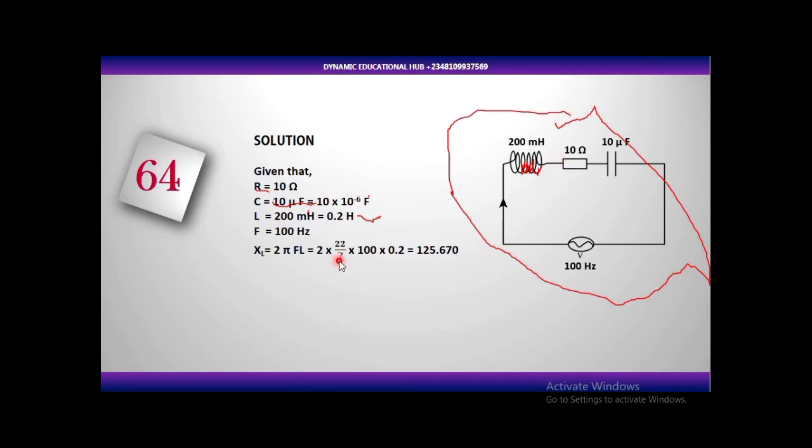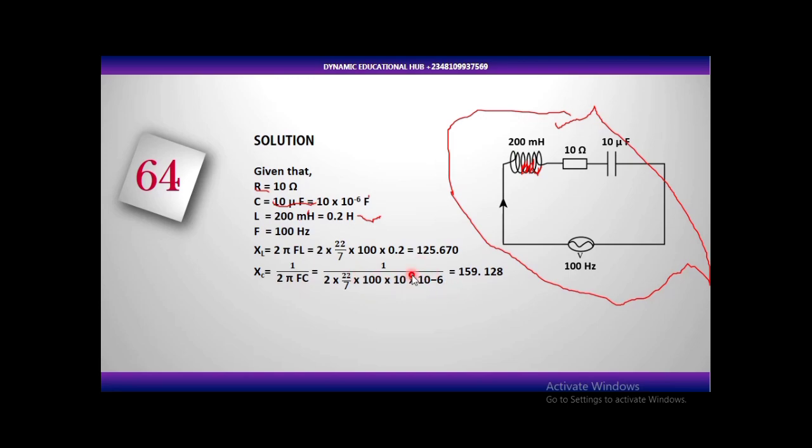125.670 ohms. That is the resistance offered by the inductor. Now let's move to another device, which is the capacitor. A capacitor also has capacitive reactance, the opposition to the flow of current offered by a capacitor. The formula is almost the same, but the only difference is the reciprocal: 1/2 pi FC.